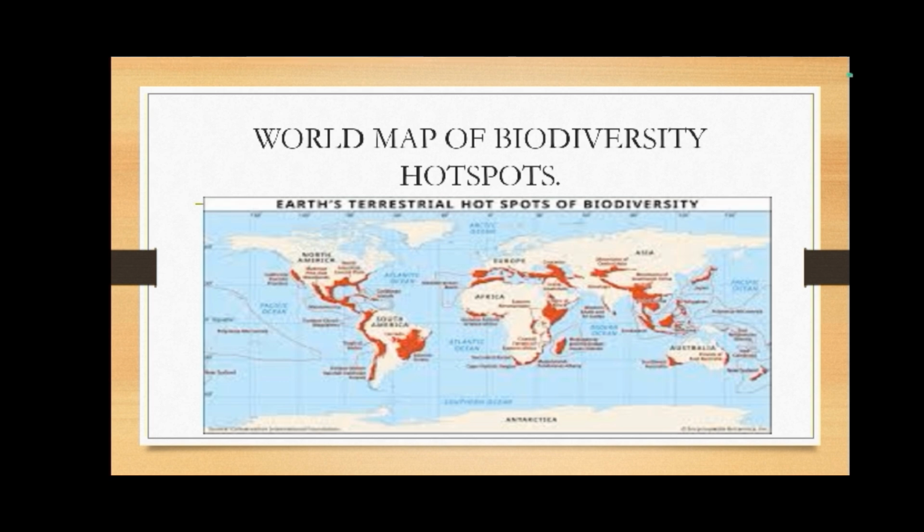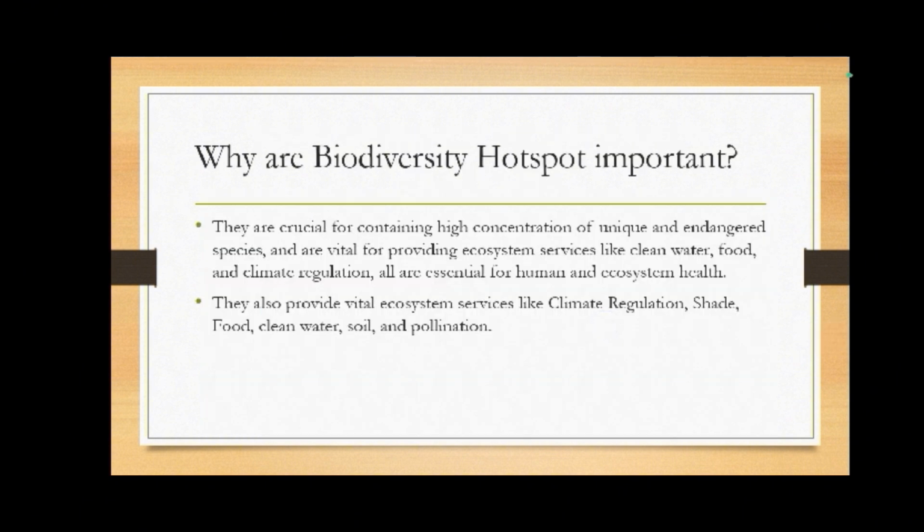As you can see, most of the biodiversity hotspots that we have today are in places that have access to the ocean. So if you look, from North America all the way to Central America and to the south, Brazil, Chile, and Argentina right there. And the Philippines is actually part of the biodiversity hotspots because we have a lot of native plants and endangered species. So, why are biodiversity hotspots so important?